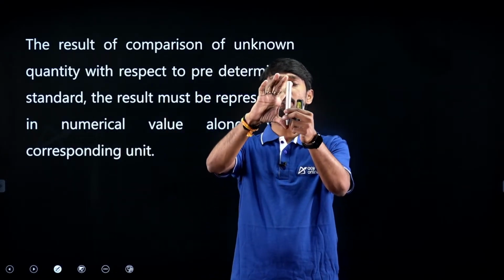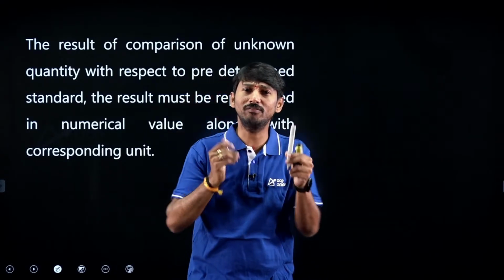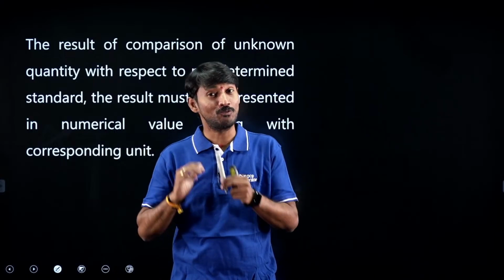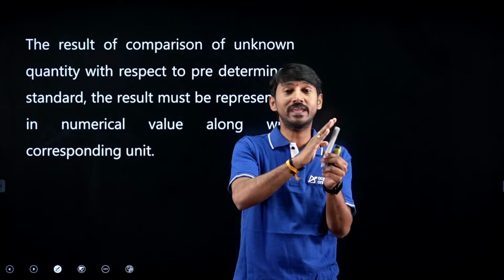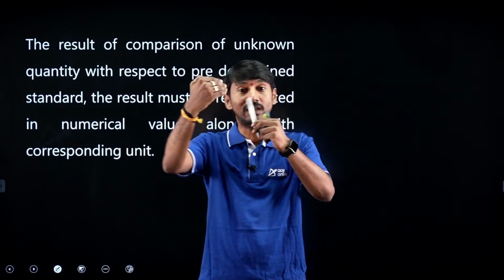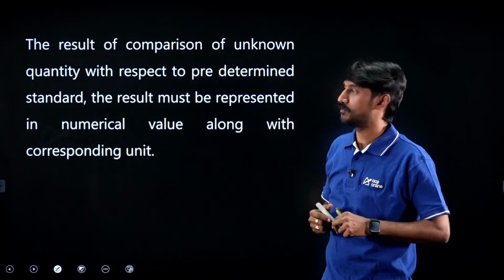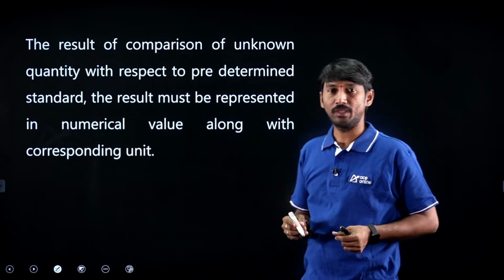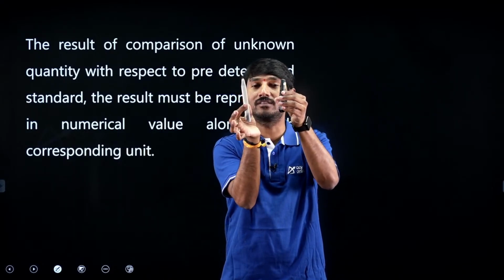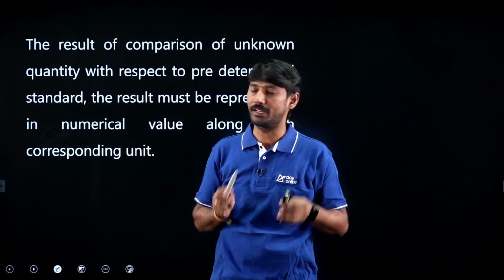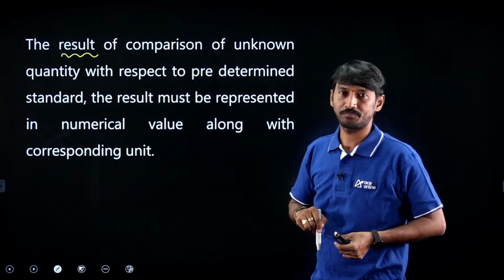Suppose I want to measure the length of this body. So what do we require? One device, one instrument, we require. After taking the instrument, how can we measure and represent? That entire process is defined like this: the result of comparison. This is the unknown body, this is the scale, and we are going to compare these two. Measurement means comparing. By the comparison, we are writing some result.